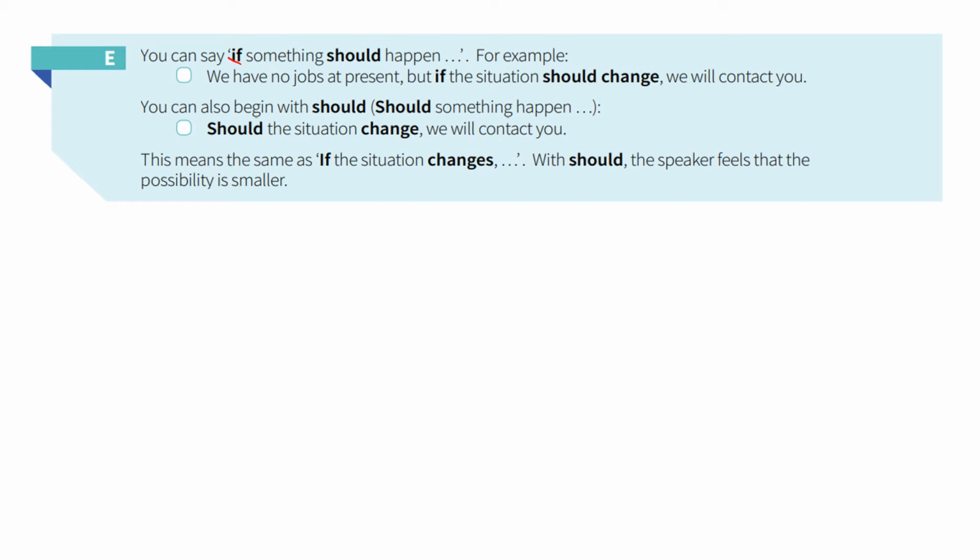You can say if something should happen. For example, we have no jobs at present, but if the situation should change, we will contact you. You can also begin with should. Should something happen? Should the situation change? We will contact you. So this one, if the situation gets better, we'll contact you. This means the same as if the situation changes. With should, the speaker feels that the possibility is smaller.